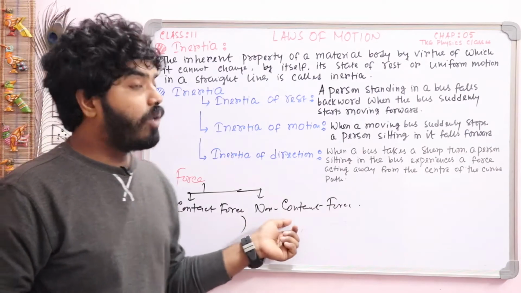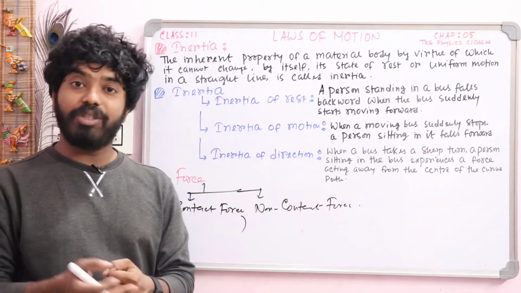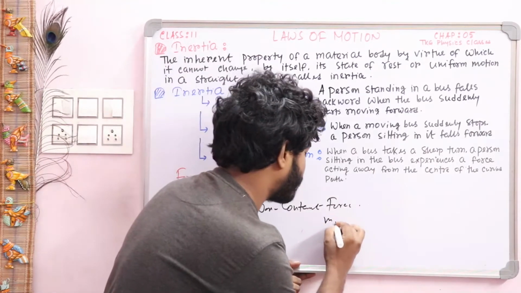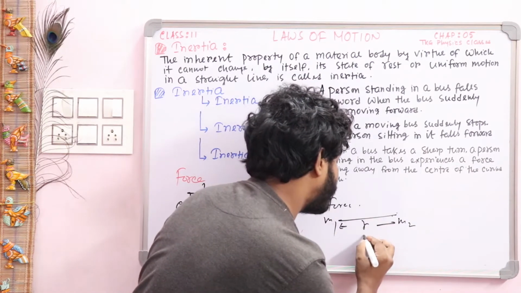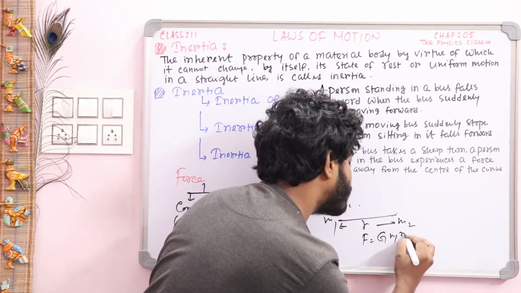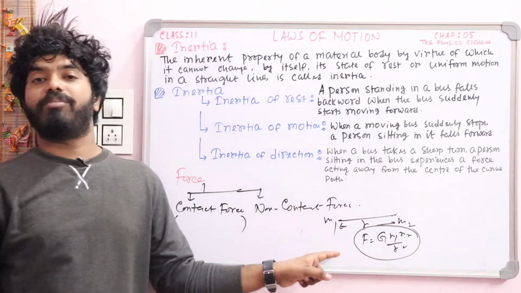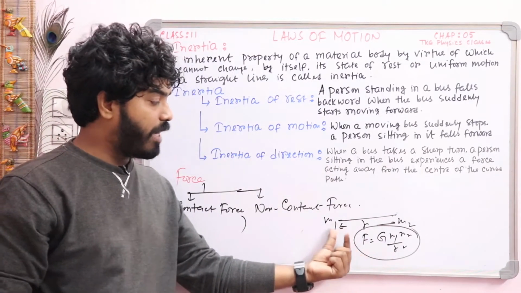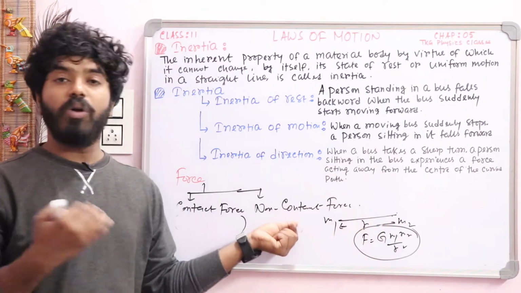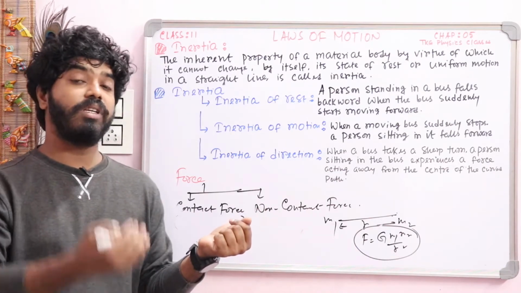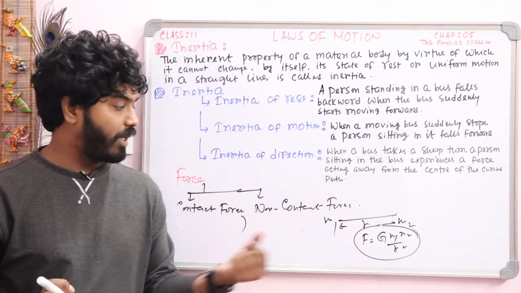In the same way, non-contact force means when two bodies are not in physical contact, that is gravitational force. All of you know the basic part about gravitational force. Suppose there is a mass m1, there is a mass m2, and there is a separation r. Here gravitational force F is equal to G m1 m2 by r square. We will discuss this in detail in your gravitation chapter. You see, m1 and m2 don't contact physically, there is a separation r. So this is an example of non-contact force. In the same way, electrostatic force, which is in your class 12 syllabus, is also a non-contact force. Electromagnetic force is also an example of non-contact force.